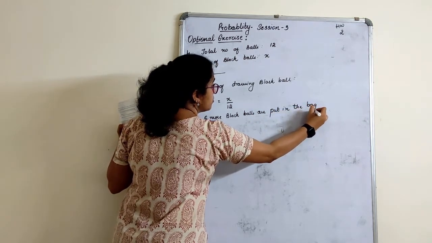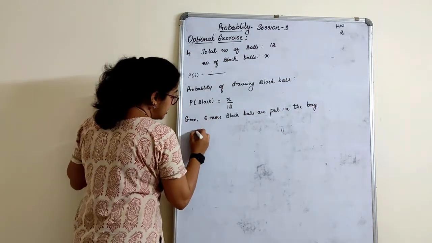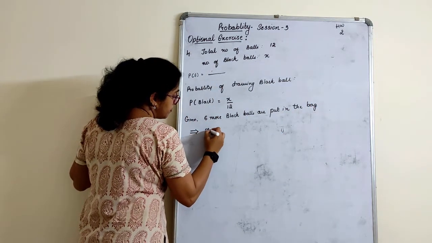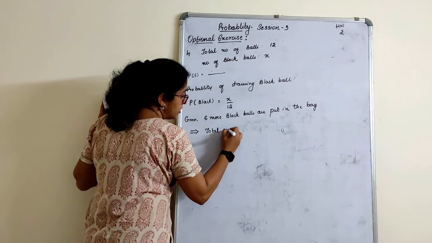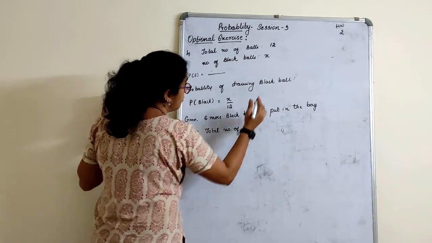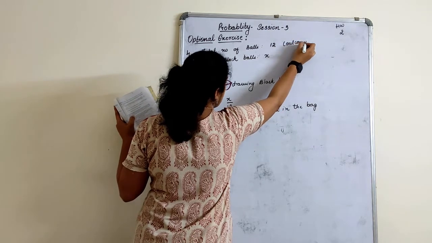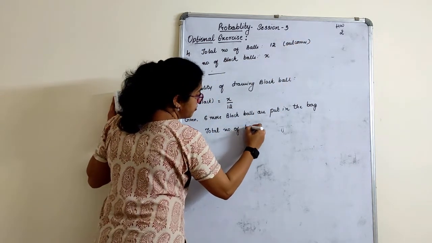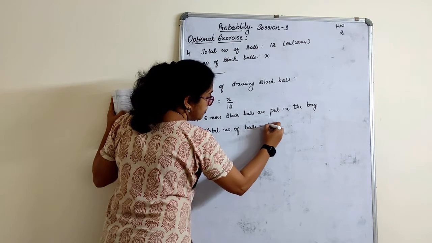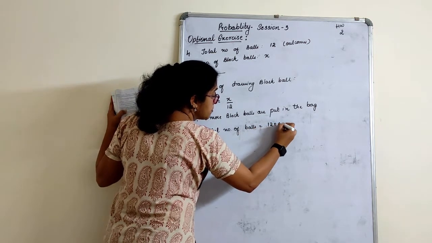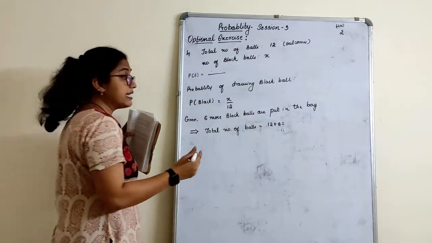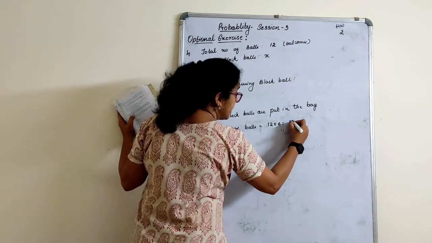Okay, so things will change here. This implies total number of balls, this is nothing but outcomes. Total number of balls will be 12 plus 6, because in that bag again 6 more will get added. That is nothing but 18.